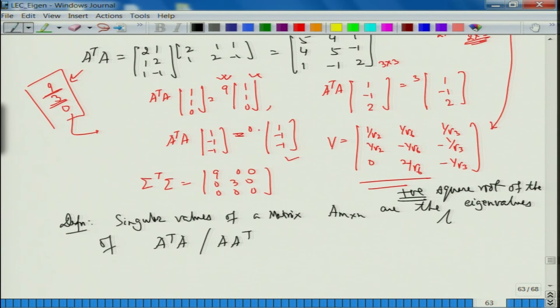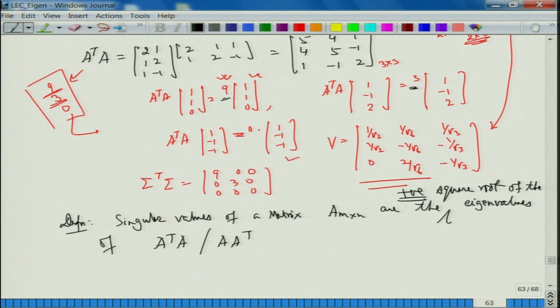So, I can have 0 sometimes, I may not have 0, it will depend on the rank. All right. So, here in this matrix A, the rank is 2. So, I have got exactly 2 of them which are non-zero, that is 9 and 3. If the rank was less, I would have got 0 as an eigenvalue, because of some result that for any symmetric matrix the rank is the same as the number of non-zero eigenvalues and things like that.